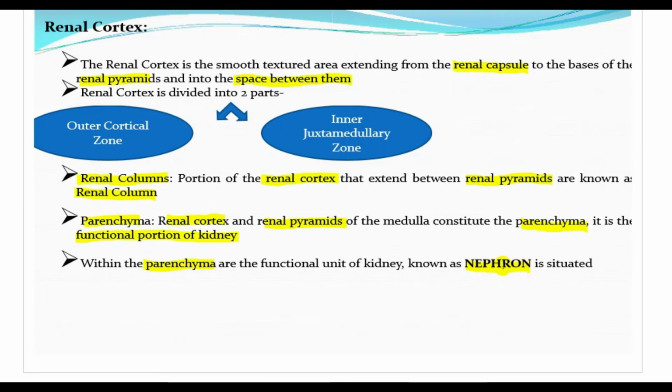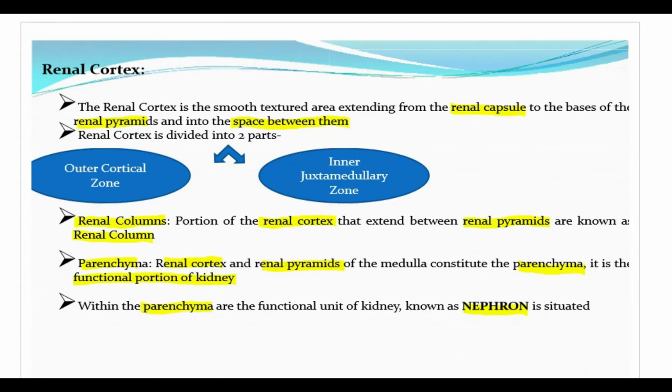Okay, so this nephron is basically the functional unit of this kidney, and the parenchyma contains this, and the parenchyma constitutes the renal cortex and the renal pyramids. We'll get to know about this nephron in the upcoming slides. Okay. Now let's move on to the next slide. Okay, after this what comes.